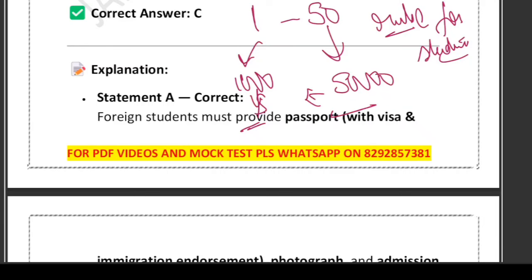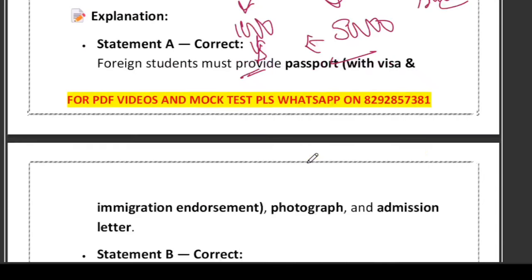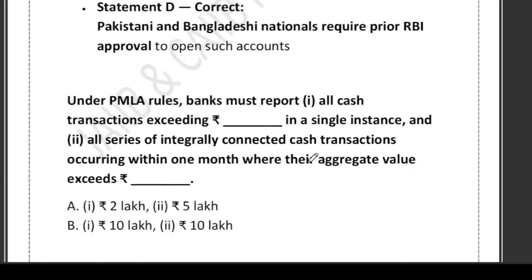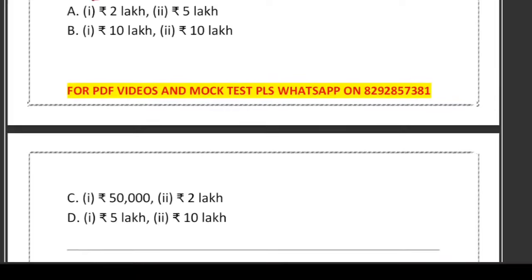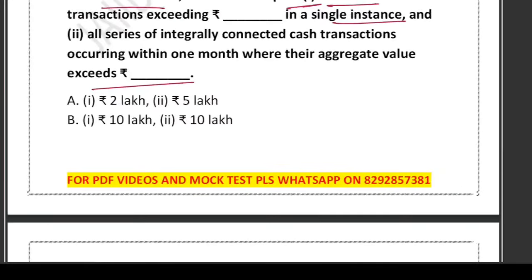Now friends, let's have a look at the next question. This is a fill in the blank type question. Very good question. It says that under the PMLA rule, that is the Prevention of Money Laundering Act rule, a bank must report first, all cash transactions exceeding dash in a single instance, and second, all series of integrally connected cash transactions occurring within 1 month where the aggregate value exceeds. So there are two blanks. They have given you options like 50,000, 2 lakh, 5 lakh, 10 lakh. So what do you think is correct?